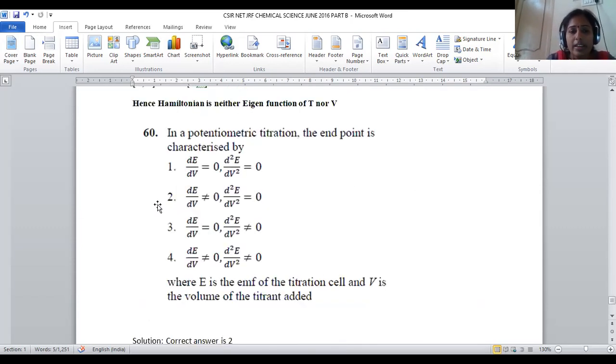So dE by dV is not equal to 0, and d square E by dV square is equal to 0. This is applicable for potentiometric titration for end point determination. For question number 60, option number 2 is the correct answer.